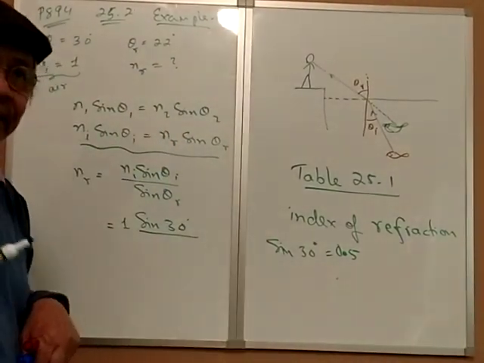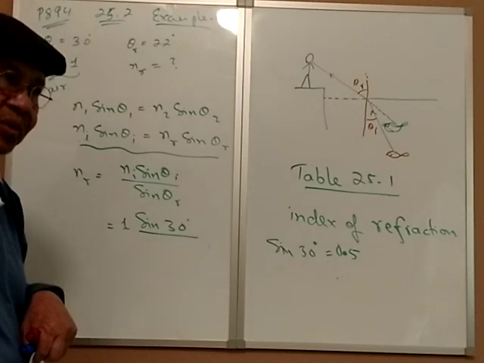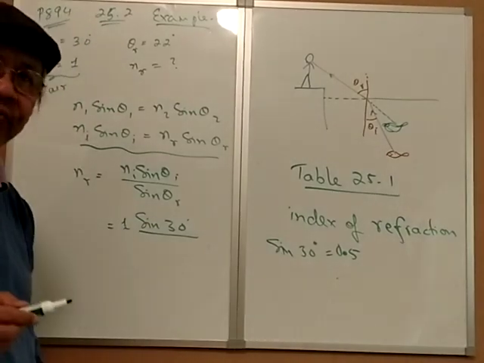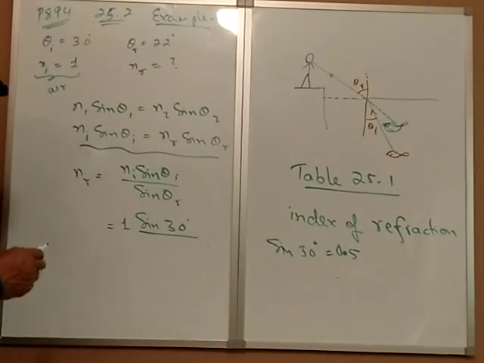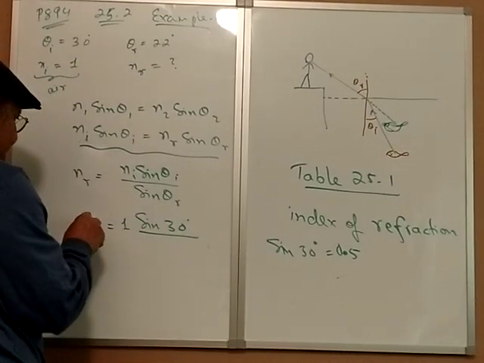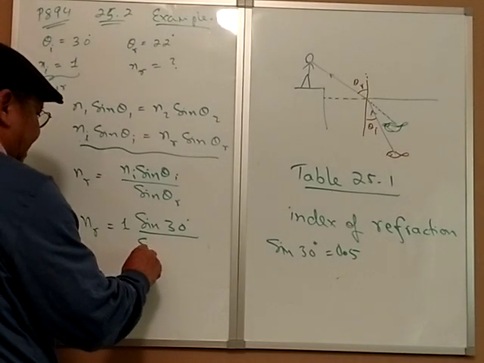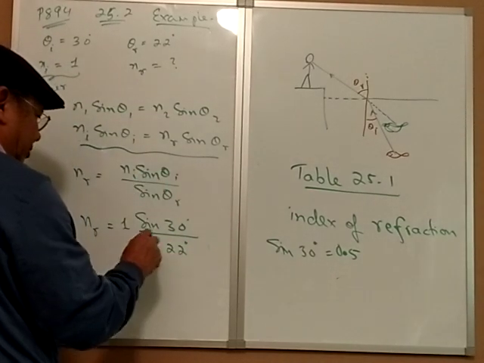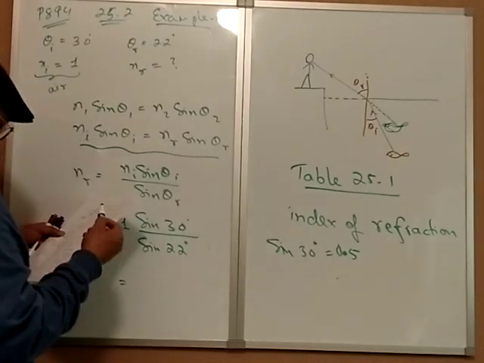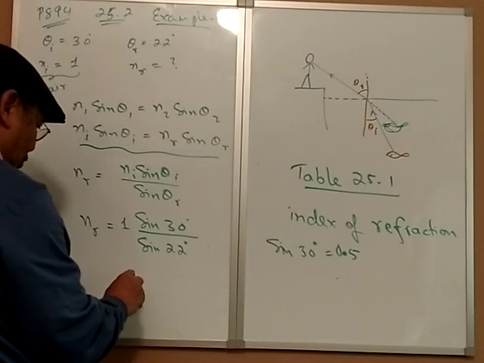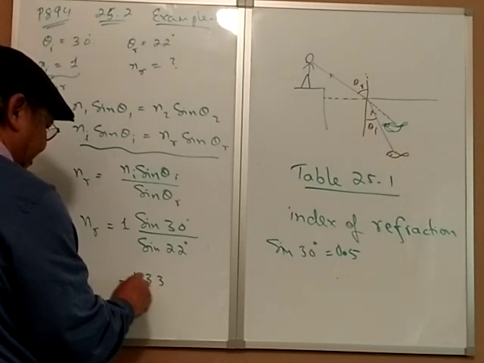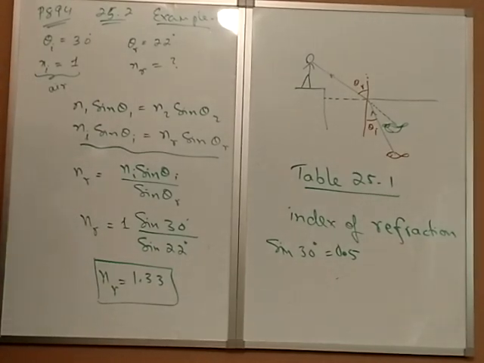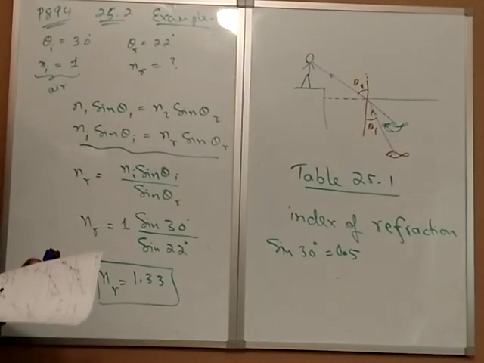So if you get wrong answer, you will know, because you should remember a couple of numbers. So sine 30 is 0.5. So it's easy number to remember. And then divided by sine theta R. Sine theta R is 22 degrees. So if you plug it in there, then what you will get is 1.33. This is about index of refraction, which is for water. Okay? Right? So that's very easy.